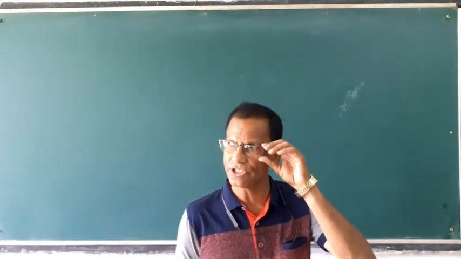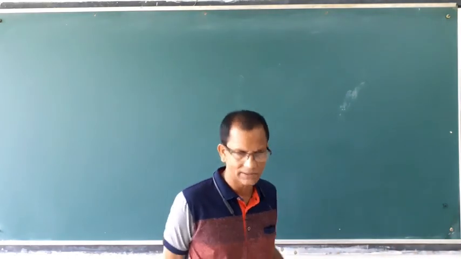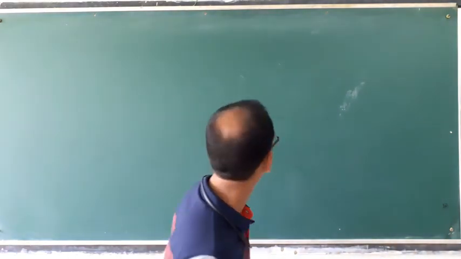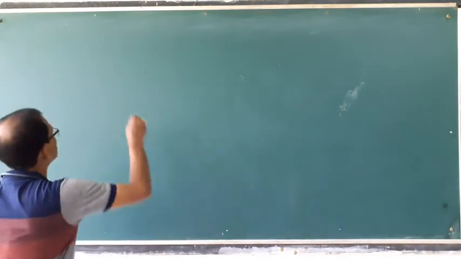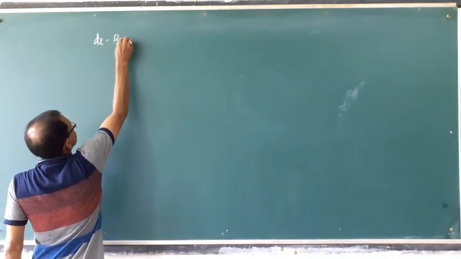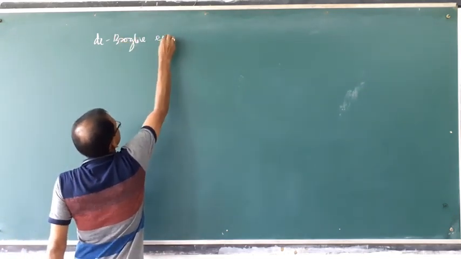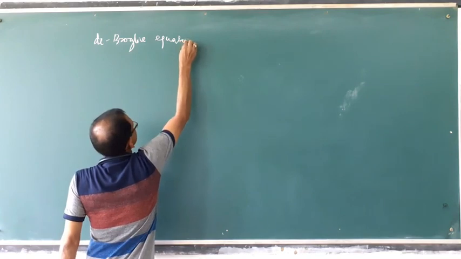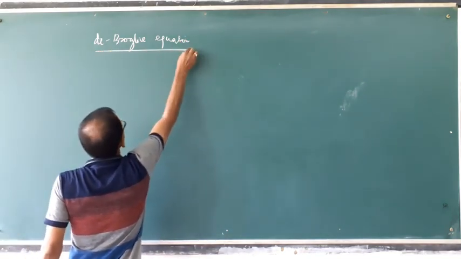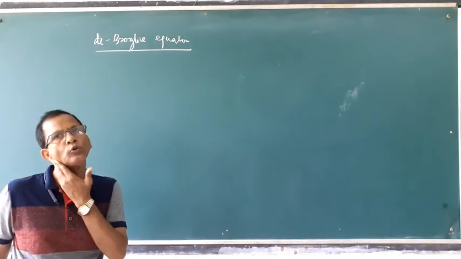So let us discuss the calculation of the de Broglie wavelength of the particle. De Broglie equation. This equation can be derived with the help of two